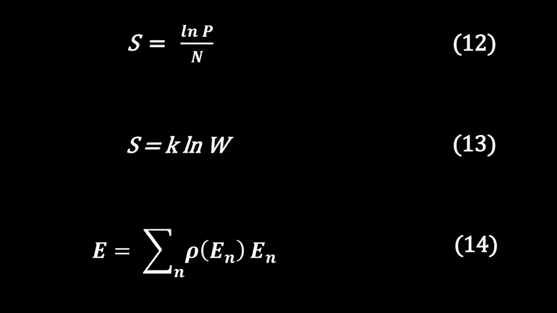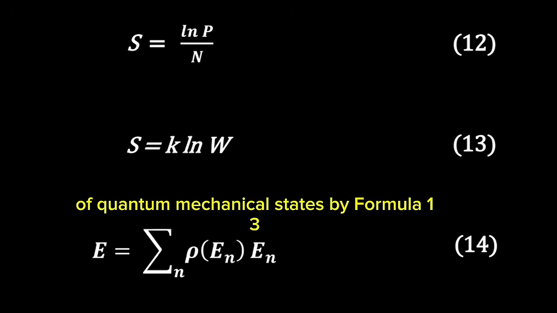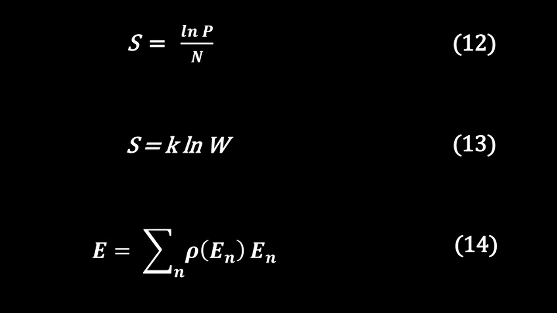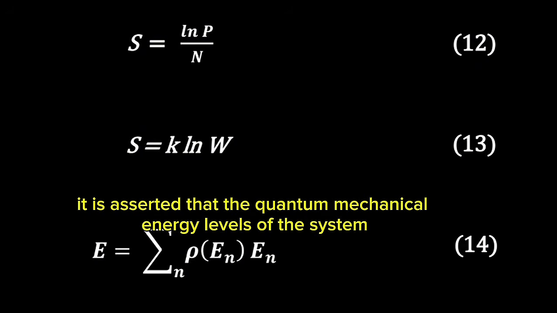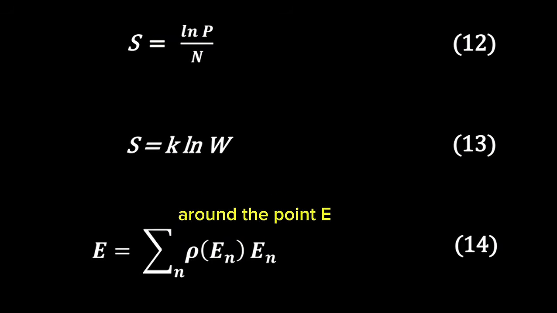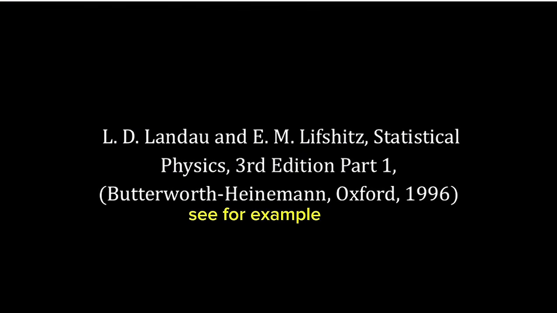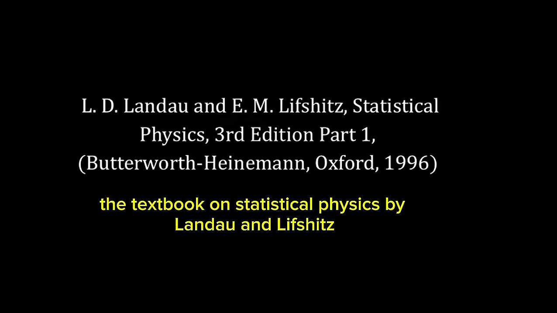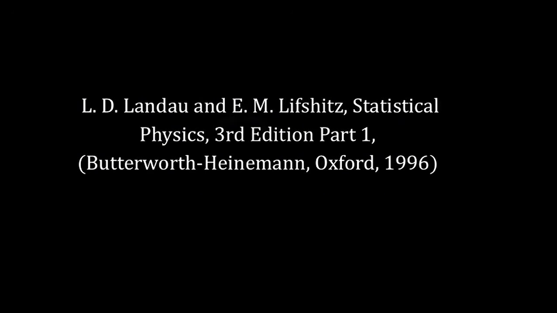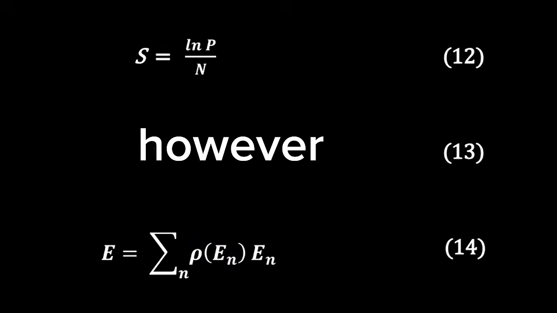Well, and now for the cherry on top. In statistical physics, entropy S is related to the number W of quantum mechanical states by Formula 13. It is asserted that the quantum mechanical energy levels of the system are concentrated within an extremely narrow interval around the point E, where E is the total energy of the system. See, for example, the textbook on statistical physics by Landau and Lifshitz. How this assertion leads to Formula 13 is shown in our Article 2.